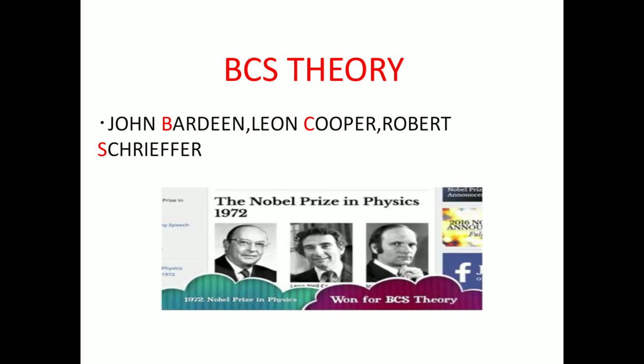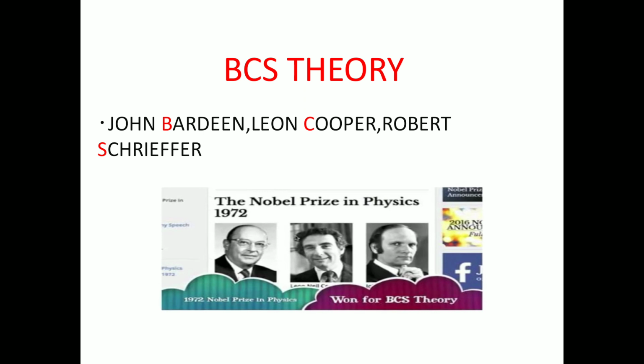Those materials are called superconductors. That means at a particular temperature those become superconductors. That particular temperature is called the critical temperature. Already you know what critical temperature is. Below the critical temperature those are superconductors. Above the critical temperature those are normal conductors.